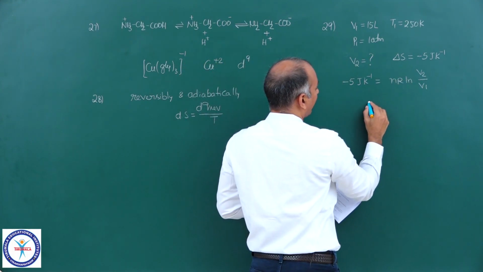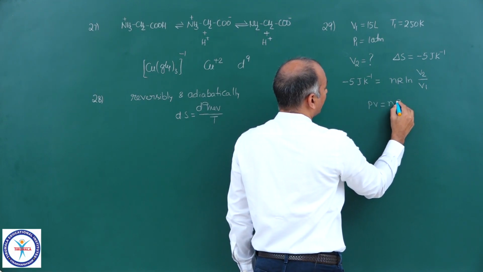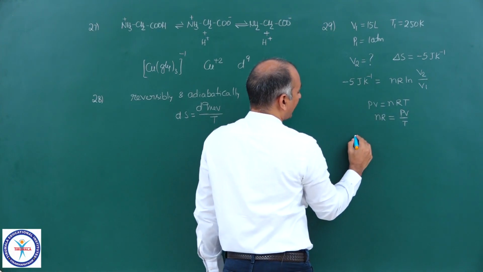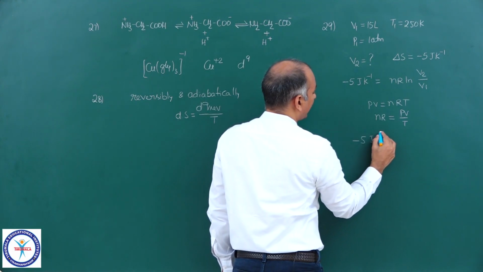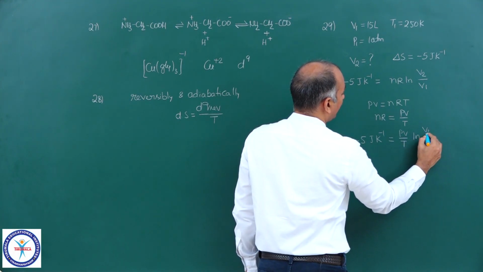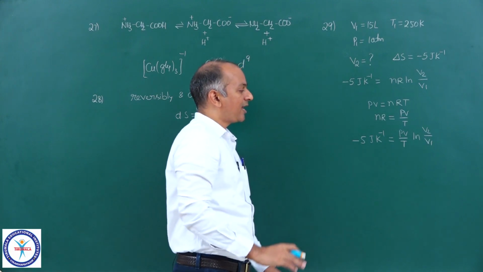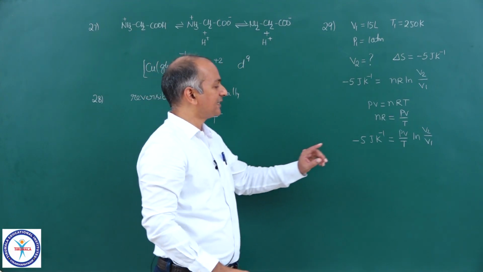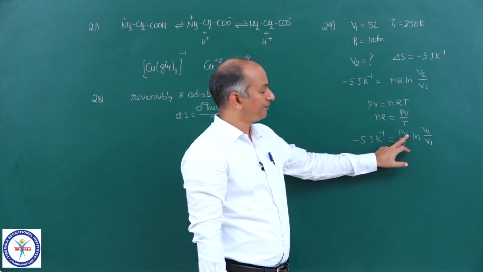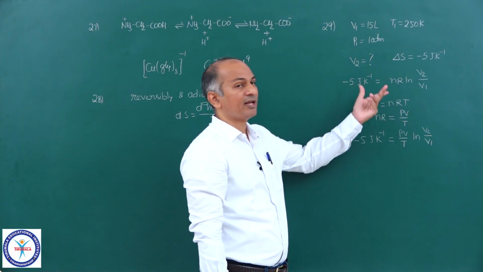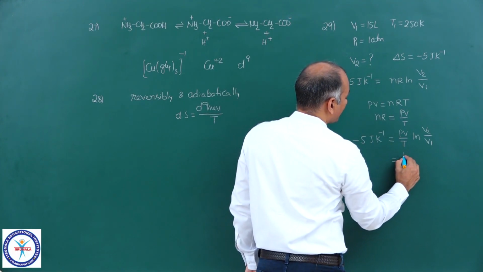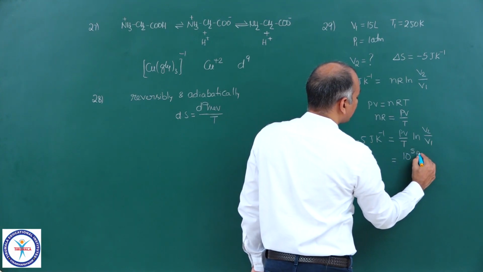Okay, here we can replace this NR. PV is equal to NRT, and you can write NR is equal to PV upon T. Now we can write this as minus 5 joule per Kelvin is equal to PV upon T ln V2 upon V1. NR can be replaced with PV upon T. But be careful, pressure must be taken in pascals, volume in meter cube, temperature anyway Kelvin. So if you substitute the values, pressure given is 1 atm, so approximately 10 power 5 pascals.